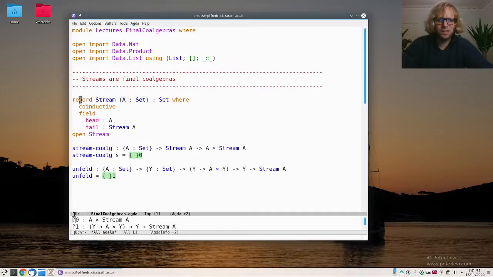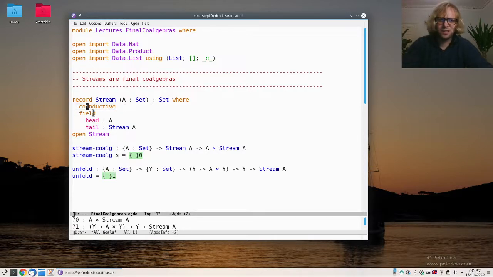So we define this as a record type, because this fits quite well with this idea of observing things. Here, I can observe the fields on my record type. I can observe that there's a head of my stream, which should be an element of A, and there should be a tail of my stream, which should be another stream. This is a recursive definition of a record type. So I have to say that it's co-inductive to get the right meaning of this.